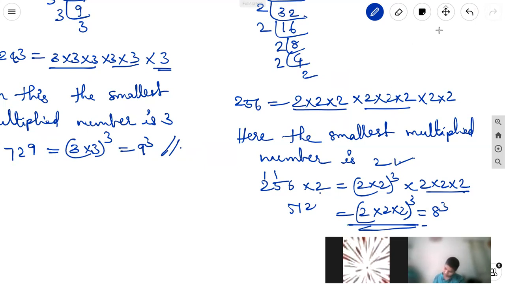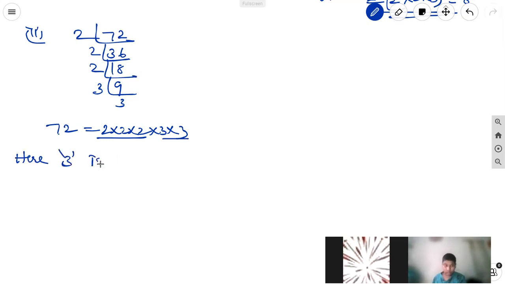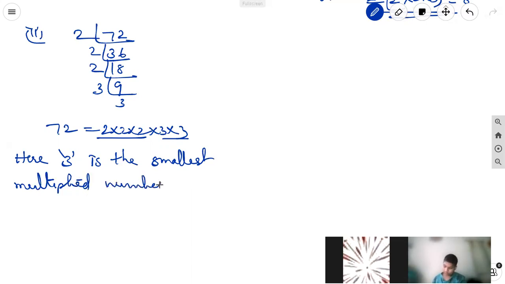Next, the third one is 72. 2 3s are 6, 2 6s are 12, 2 9s are 18, 3 3s are 9. So 72 can be written as 2 into 2 into 2 into 3 into 3. Here 2 is in a triplet but 3 is not in a triplet. So here 3 is the smallest multiplying number. Both sides multiplying with 3.